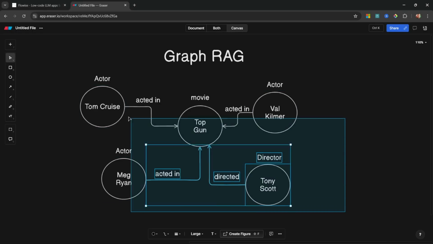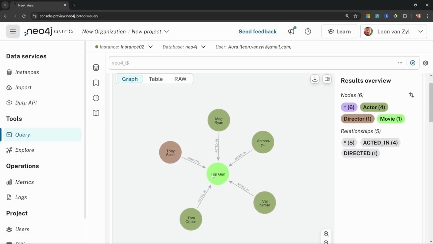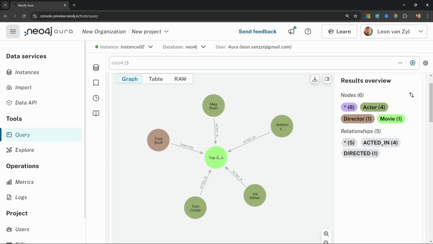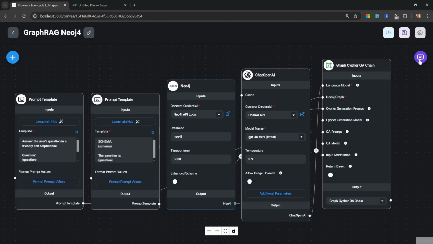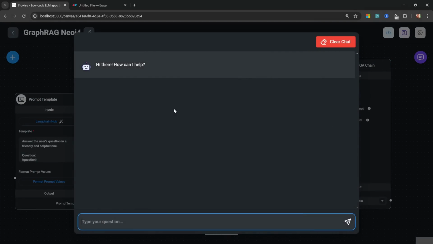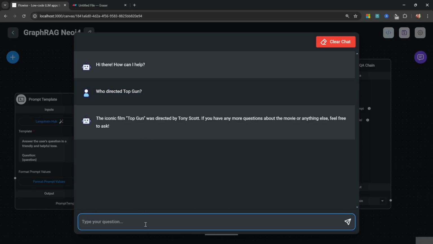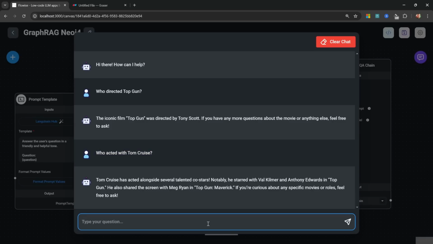And this is actually what the database looks like. Here you have the database in Neo4j, and this is exactly how we drew it. We've got our actors, we've got our director, the movie, and these relationships between these different nodes. And just to show all of this behavior for you, let's go to Flowise and let's say, who directed Top Gun? And of course we get the result back. Let's also ask who acted with Tom Cruise, and of course we do get our response back.